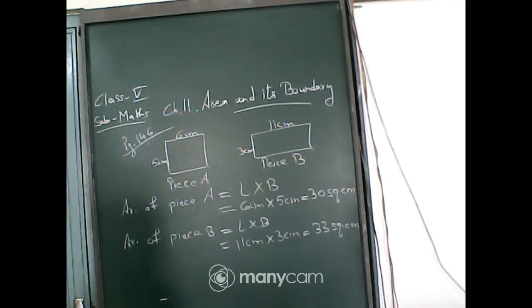So, write it down, 30 square centimeter in the book. 6 centimeter into 5 centimeter is equal to 30 square centimeter. In the book you write it down.